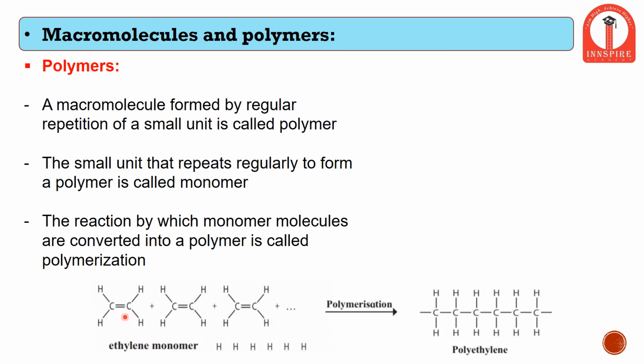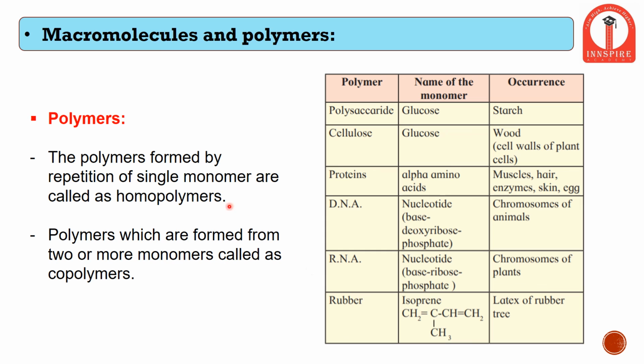If these monomers, that is the building blocks, are of the same type, like in this example ethylene, when many ethylene monomers come together and are of the same type, it is called a homopolymer. But when these monomers are different, then it is called a heteropolymer, and the process is called polymerization. As I discussed earlier, when a single monomer is used, it is called a homopolymer, and when two or more monomers are used, it is called a copolymer.